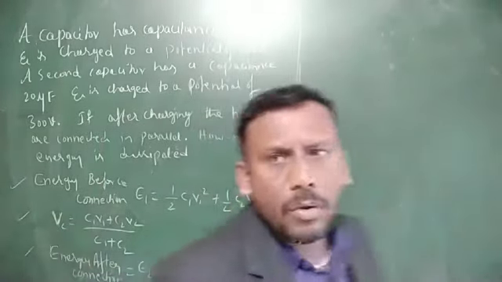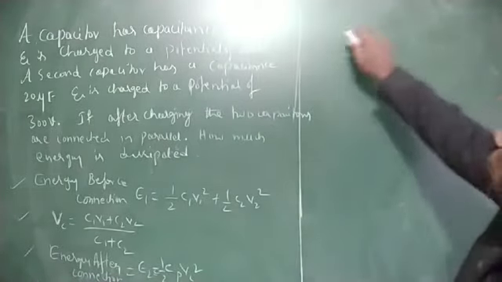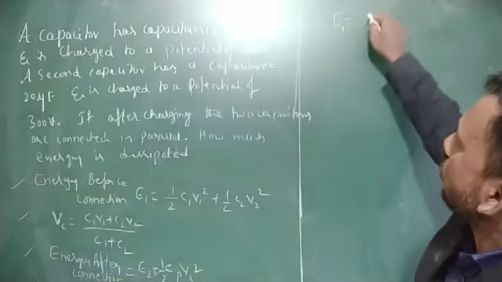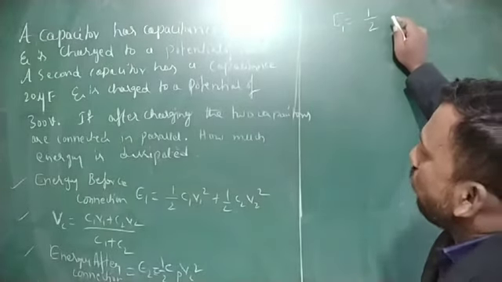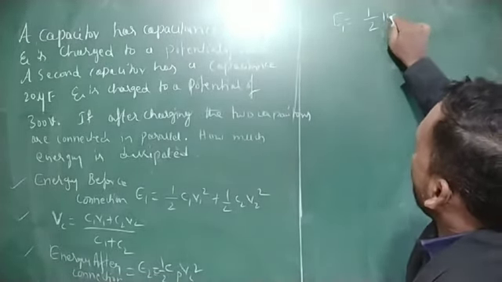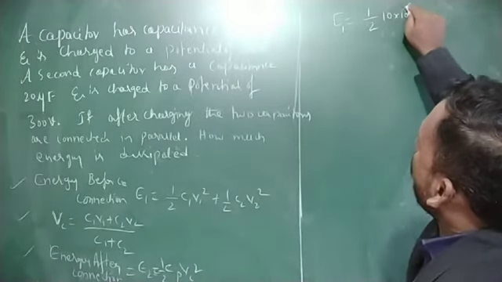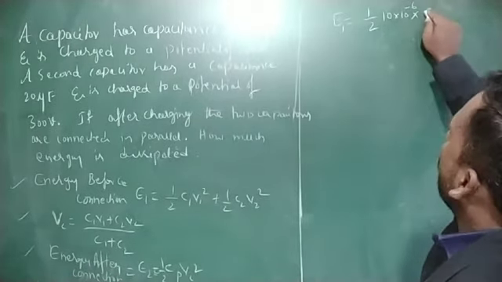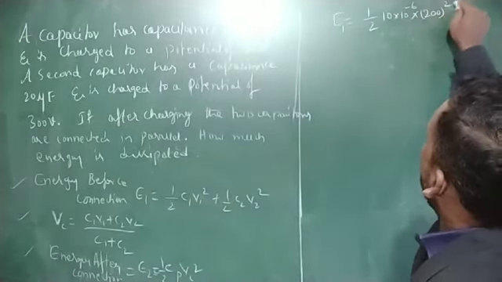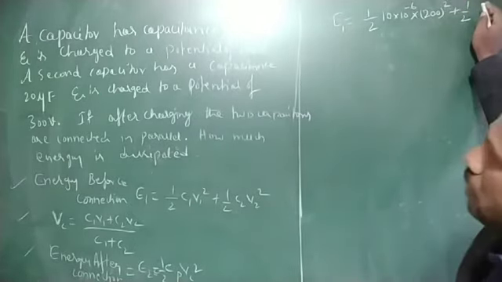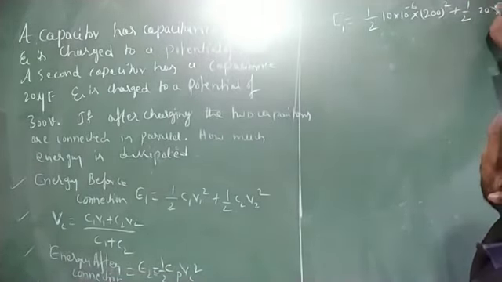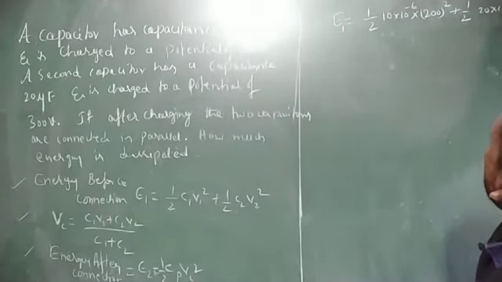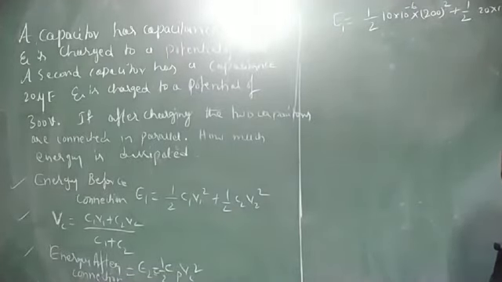First, energy before connection. E1 is equal to 1 by 2 C1 V1 square. The C1 value is 10 into 10 to the power of minus 6, and V1 is 200 square, plus 1 by 2 times C2, which is 20 into 10 to the power of minus 6, into V2 square, where V2 is 300 whole square. Clear?